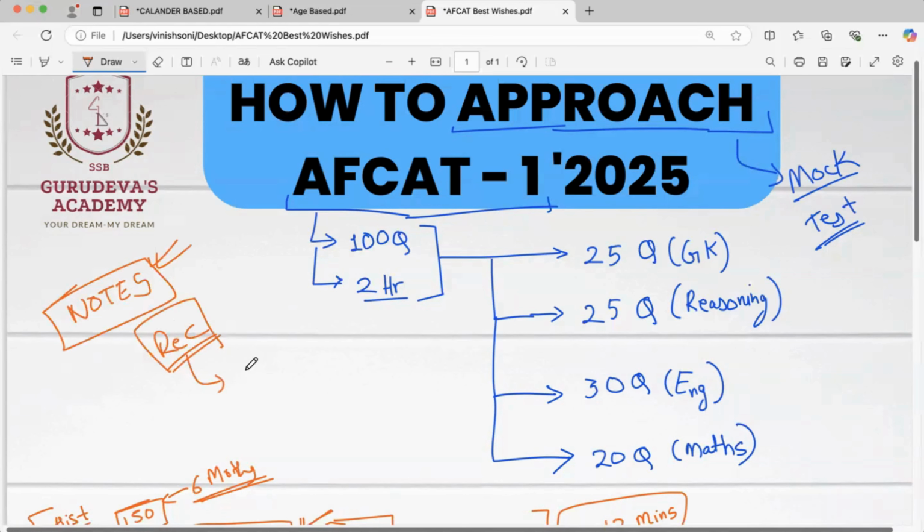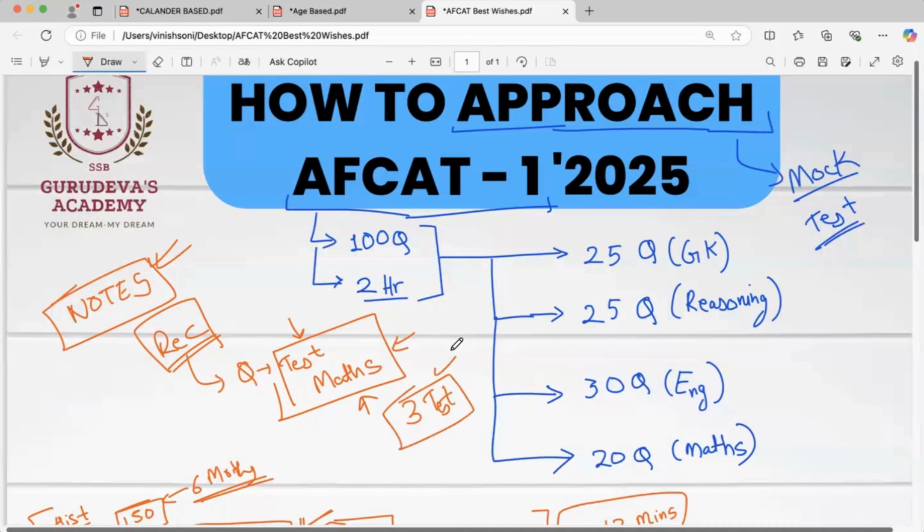More important, go through the questions which we did in the tests, especially the maths tests. Those questions which we discussed are more important. We took 3 tests of maths, so all those 60 questions of maths, just go through them again and solve them by yourself. Are you able to solve them?